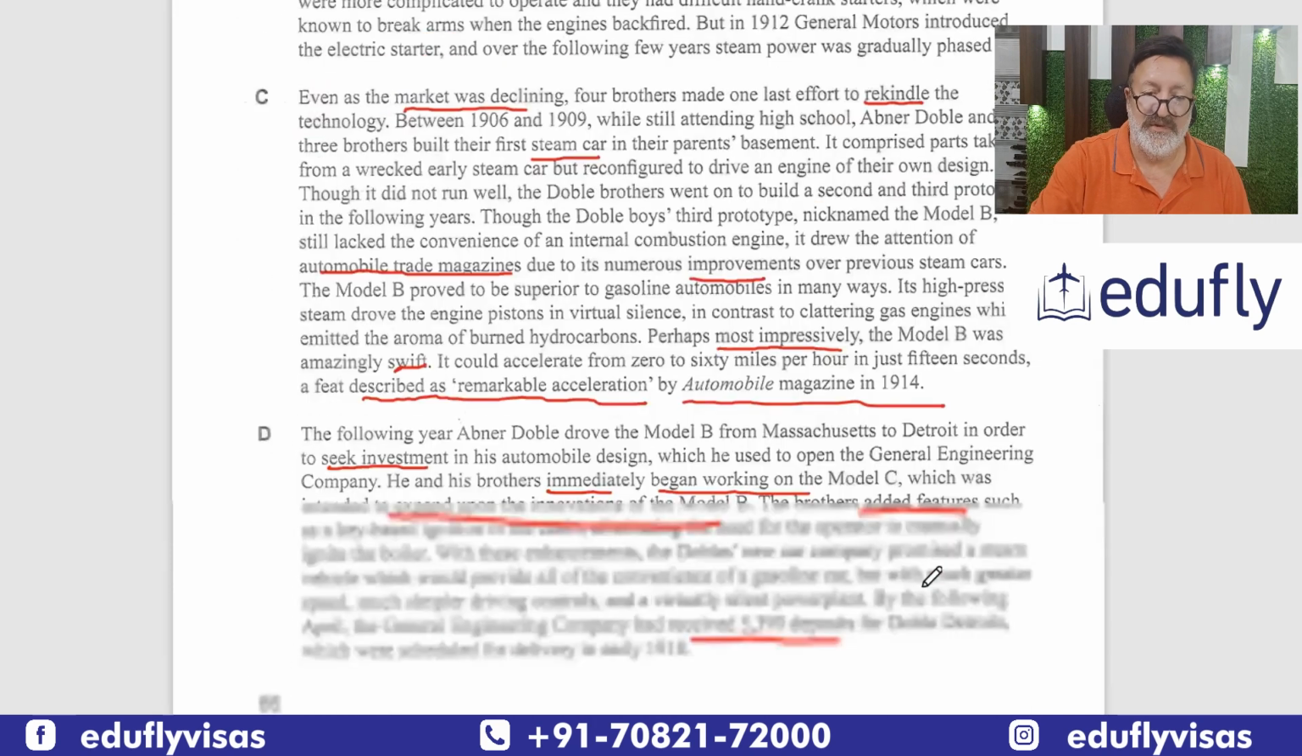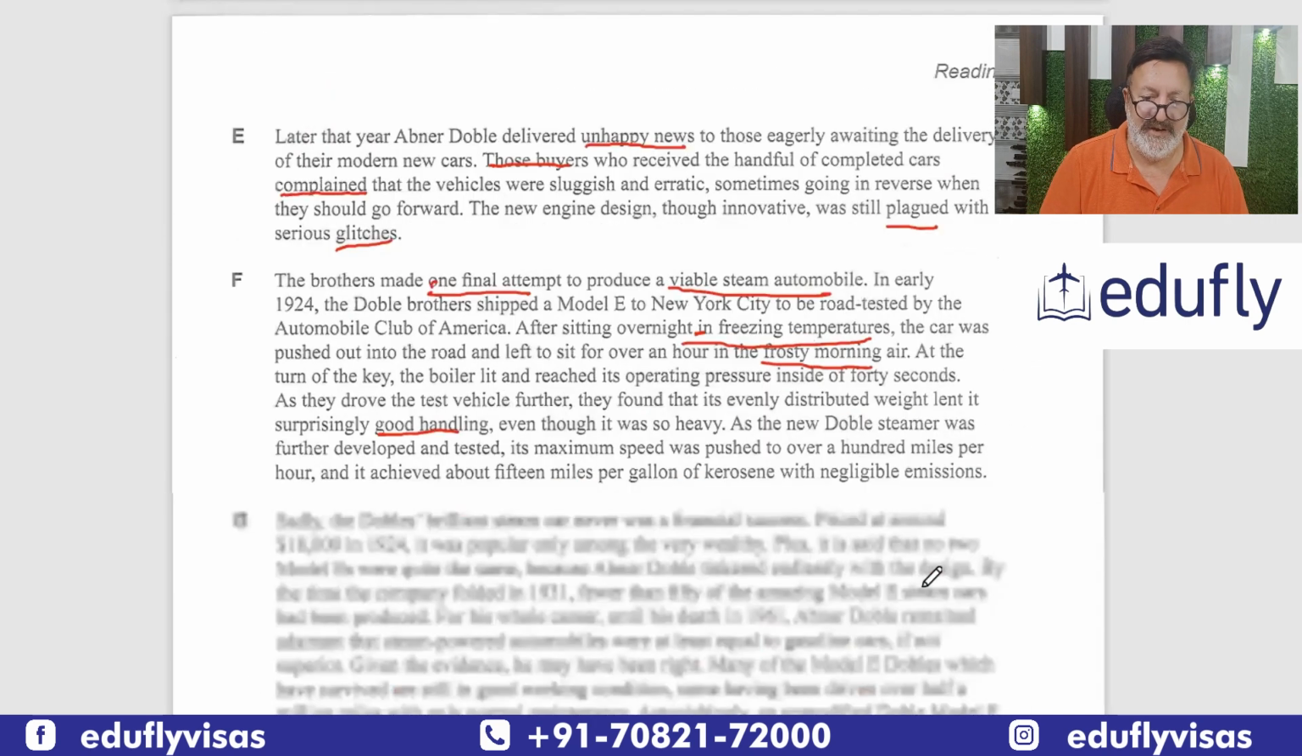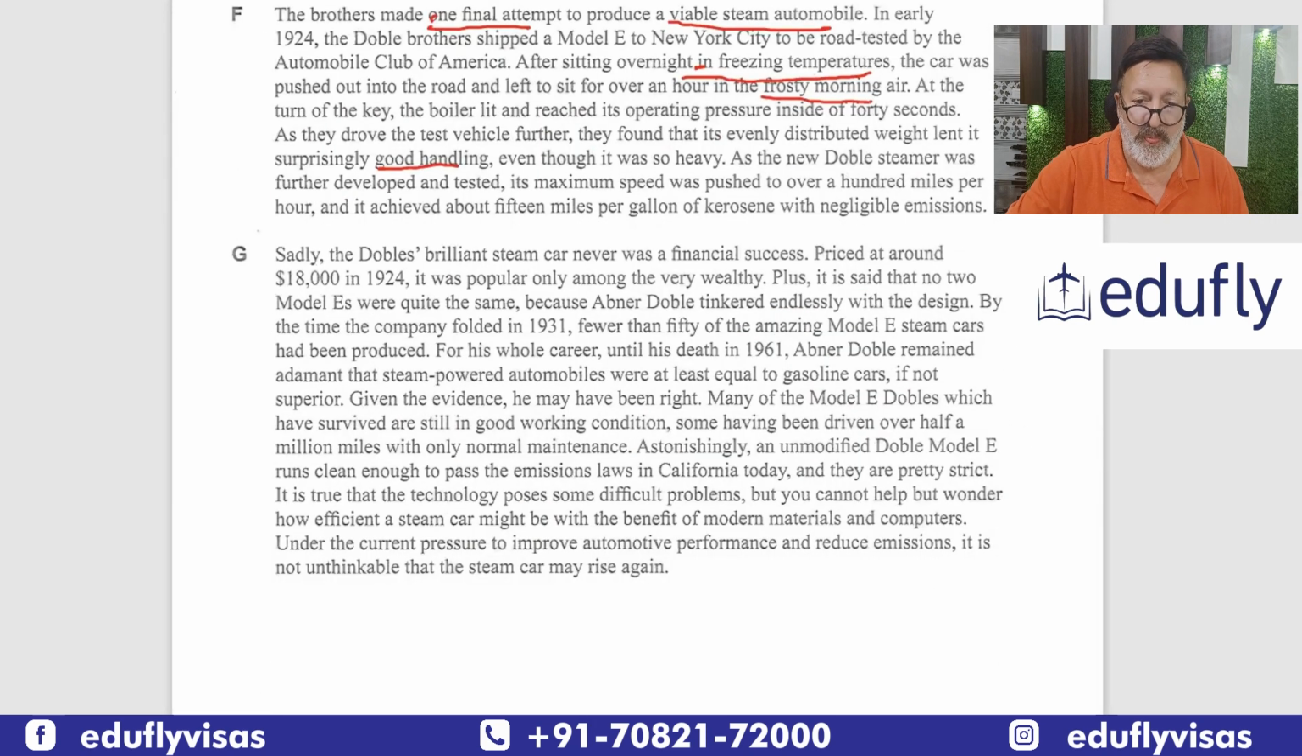Now let's move on to the last one, paragraph G. It should be easy now. Before it is assessed, at the turn of the key, the boiler lit. So it was assessed after they put it in overnight in freezing temperatures. So now let's see G. Sadly, the brilliant steam car never was a financial success.